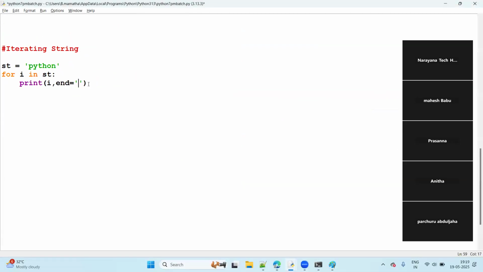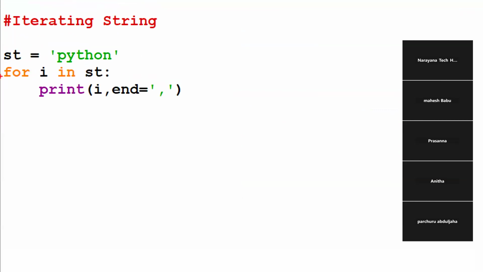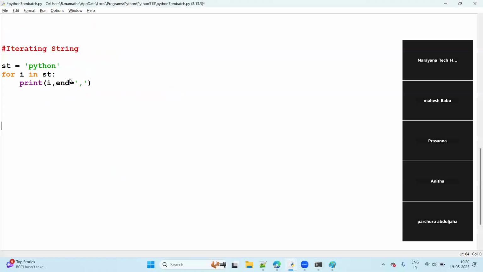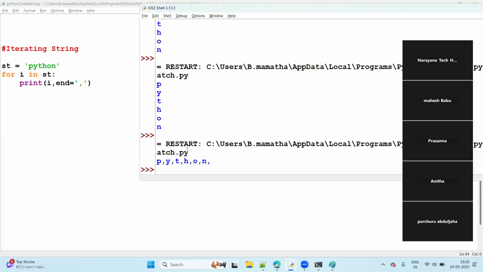Sir, if I take the comma, then what happens here? First I value P. P will come. After P displays, end is comma. So take the comma, and then the cursor is here only, not going to a new line now. Why is it not going to a new line? Because end is comma. Next time I value Y, so Y displays. Then comma. Like that it repeats, guys. P comma, Y comma, T comma, H comma, O comma, N comma.